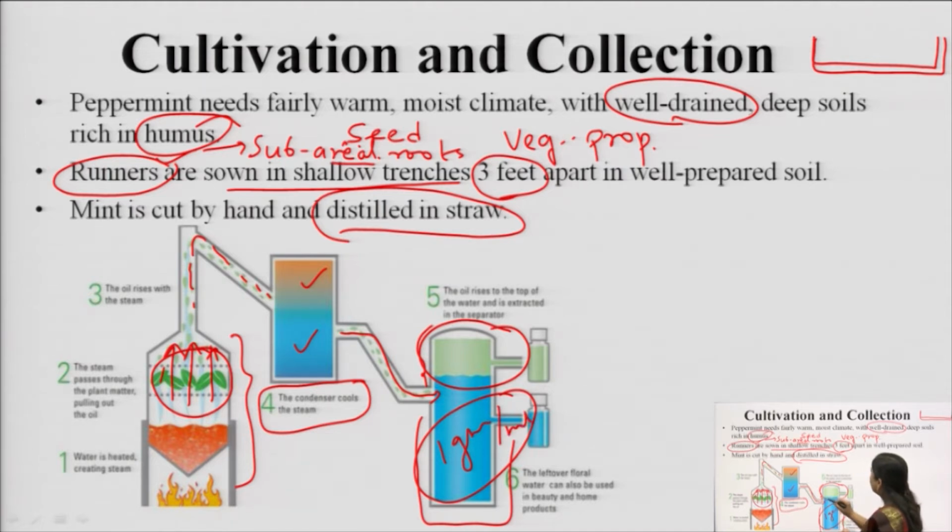So the volatile oil will be on the upper side and water on the lower side. We can collect the volatile oils from the upper part and separate out the water from the lower part. So this is how the collection of mentha oil is done using the steam distillation technique.